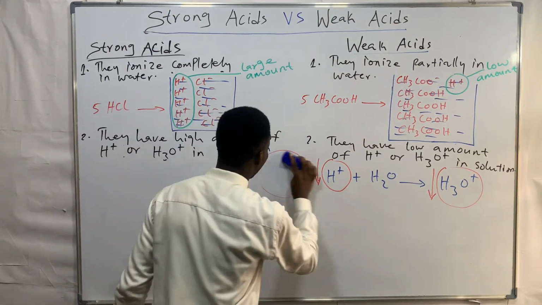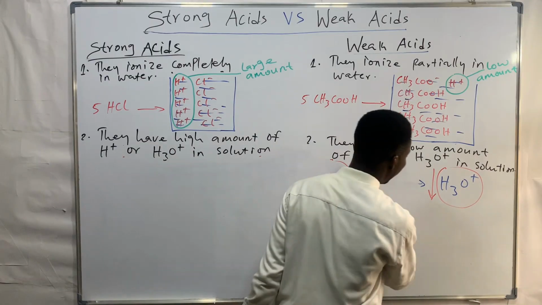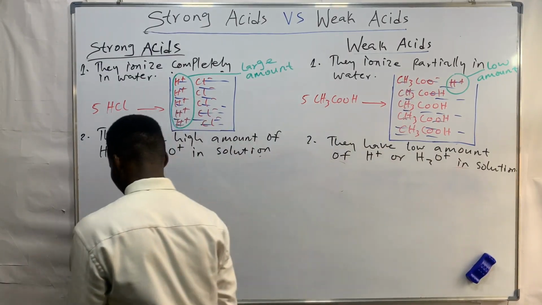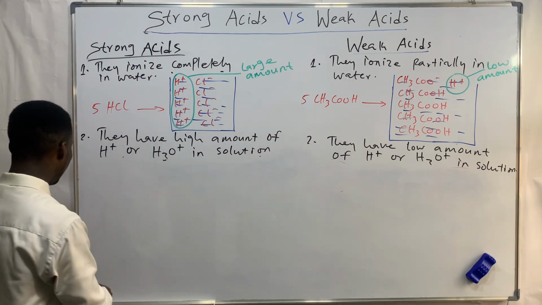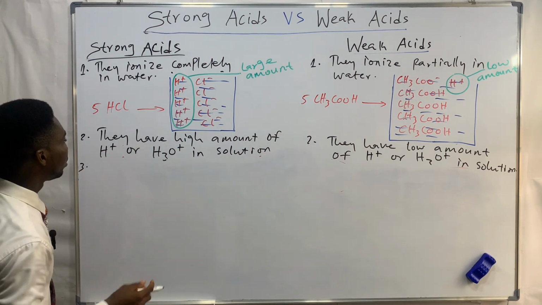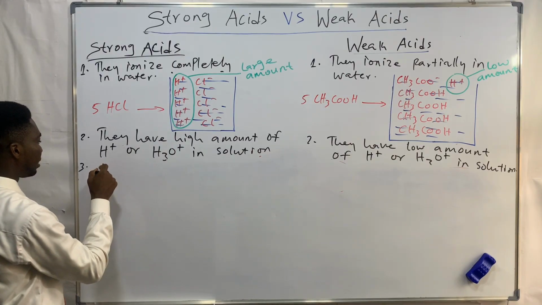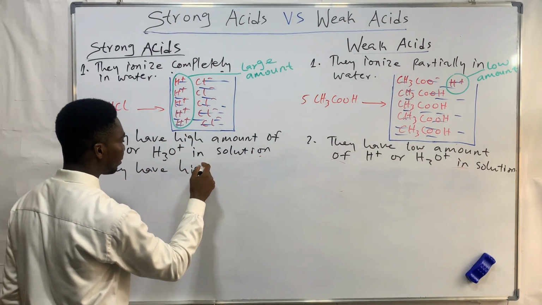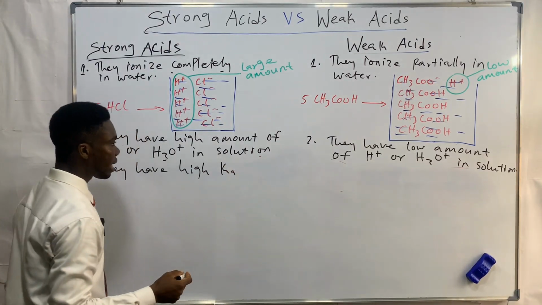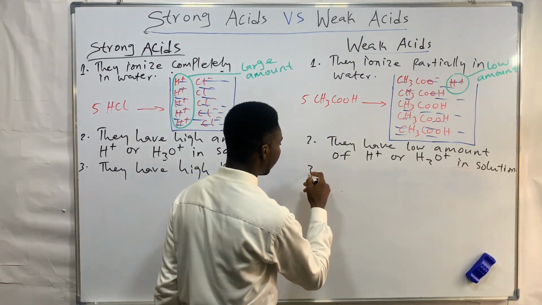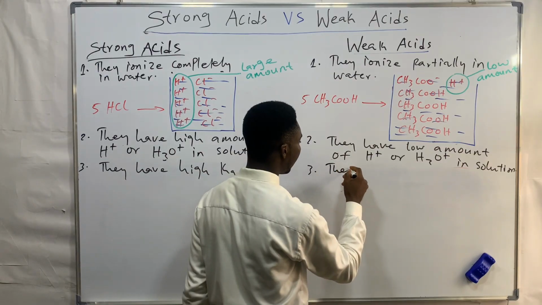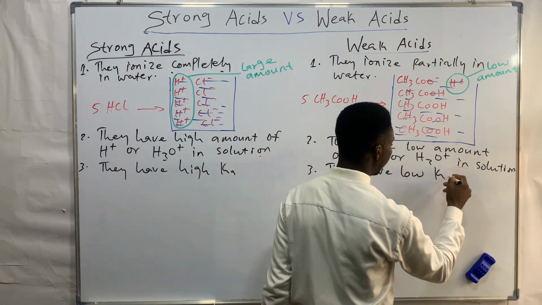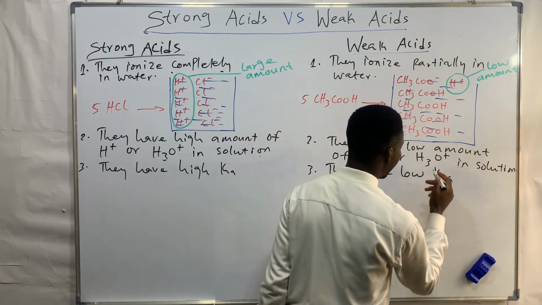The next point of difference, number 3. Strong acids have a high Ka. For weak acids, they have a low Ka.